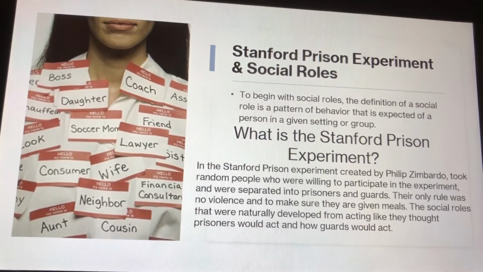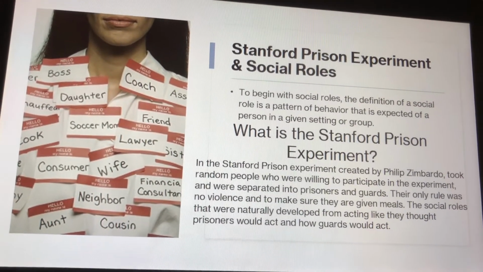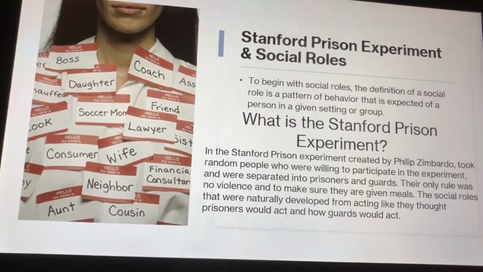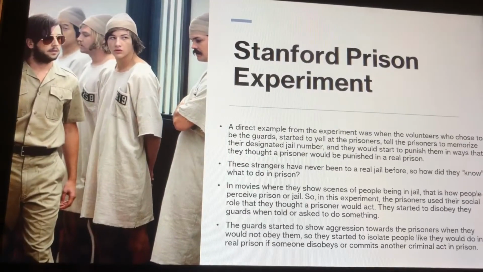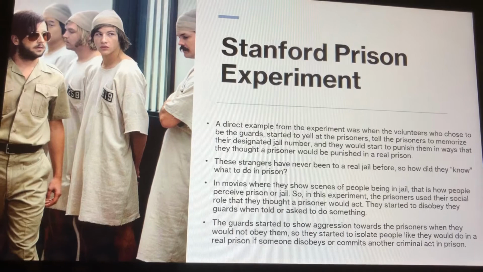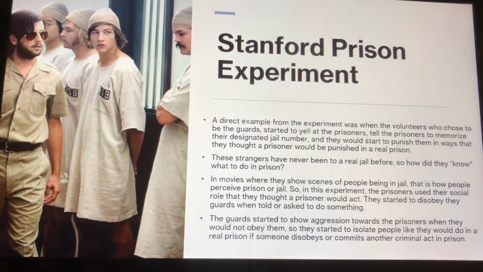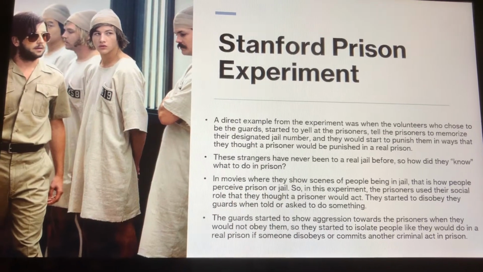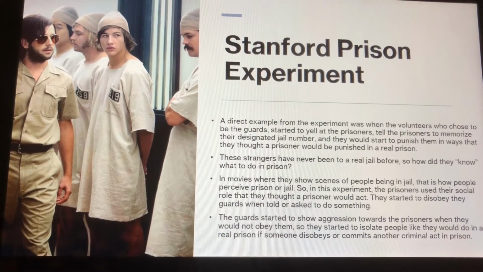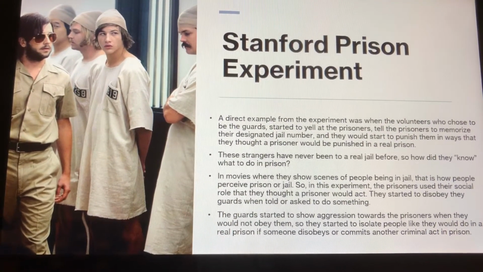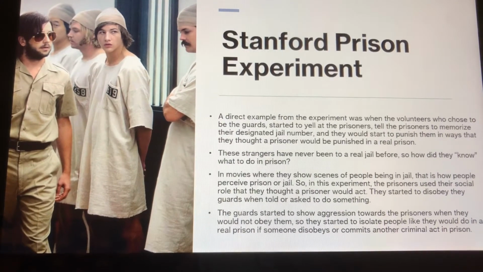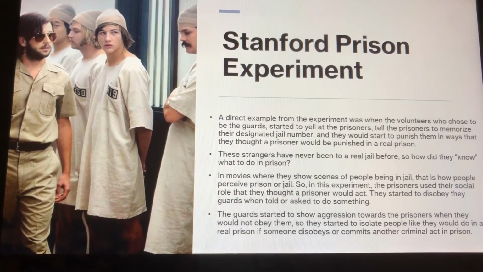The social rules that were naturally developed came from acting like they thought prisoners and guards would. A direct example from the experiment was when the volunteers who chose to be the guards started to yell at the prisoners, tell the prisoners to memorize their designated jail number, and they would start to punish them in ways that they thought a prisoner would be punished in a real prison.